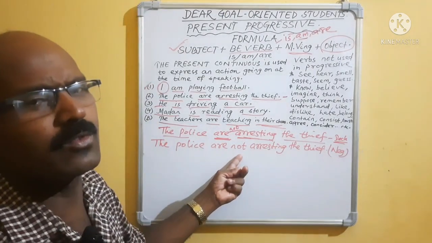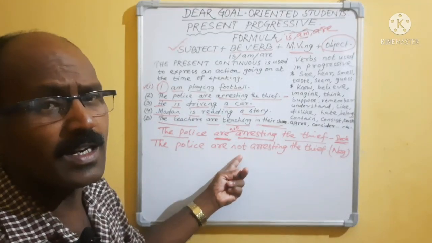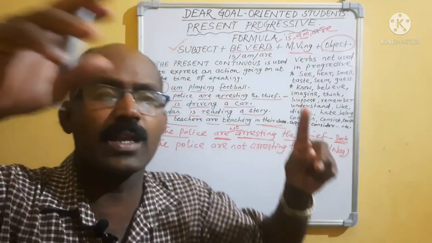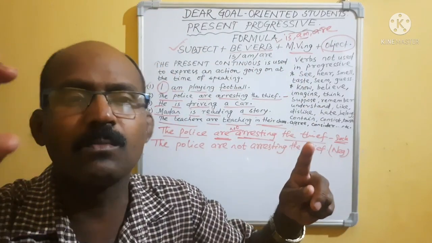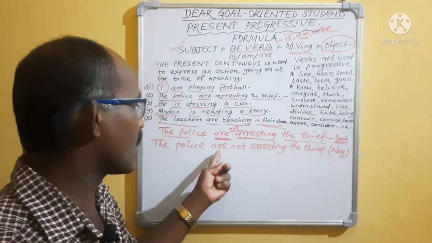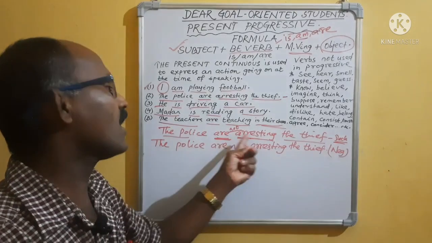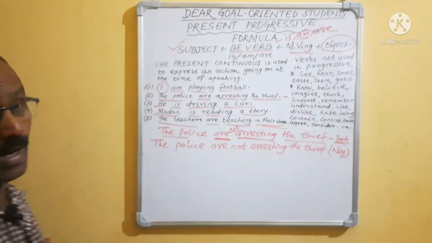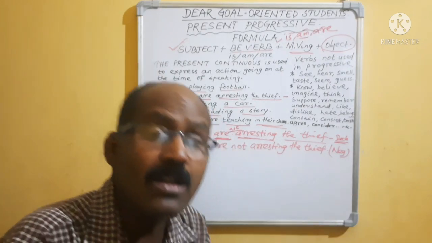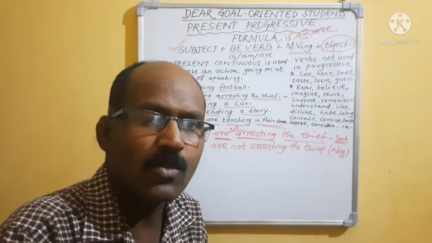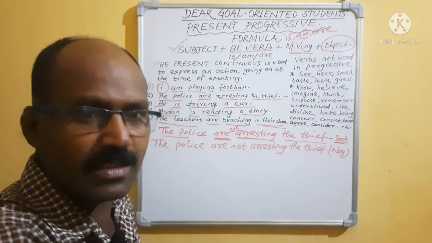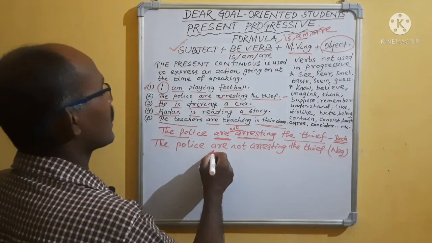Only not you have to use because it is in continuous. It is not in the simple form where you have to break the verb, like play: plays equals does plus play. But here it is not like that. Playing, arresting, are arresting: in between you have to use not. Then make it interrogative. What I have told: you will take the helping verb, the extra verb you have got, and put it at the beginning. What is that? Are.